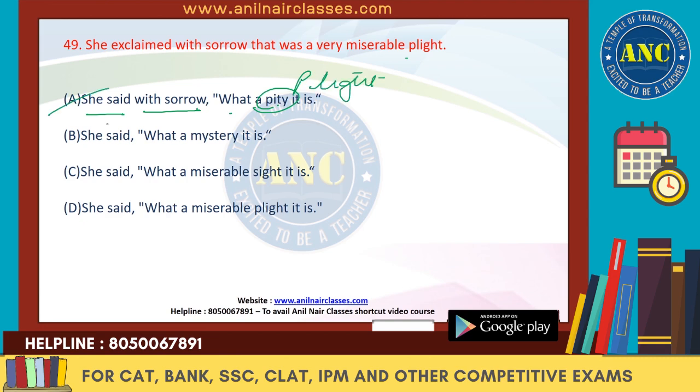So we cannot keep A. She said, what a mystery it is. They are not talking about the misery. The word is also wrong over here. She said, what a miserable sight. She is not talking about the sight. She is talking about plight. She said, what a miserable plight it is. So D is the right answer. We'll get rid of C.